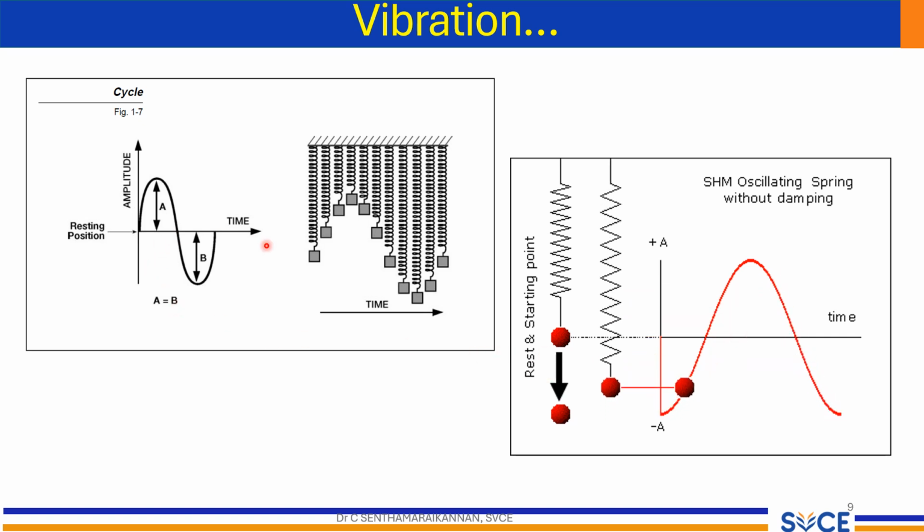Frequency. This is the number of cycles per second, measured in hertz. In the graph, you can count how many complete waves occur in a given time period to determine the frequency. Higher frequency means the object is oscillating more quickly. Period. The period is the time it takes for one complete cycle of vibration. It is the reciprocal of the frequency. For example, if the frequency is 2 Hz, the period is half a second per cycle.